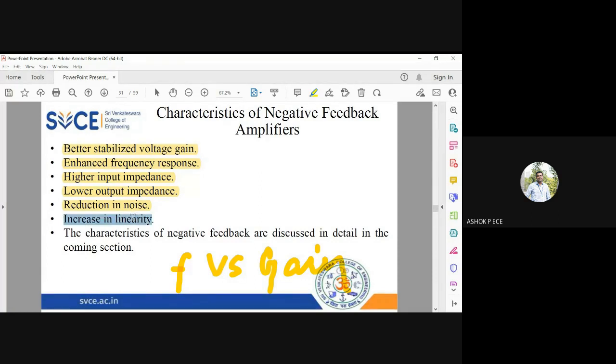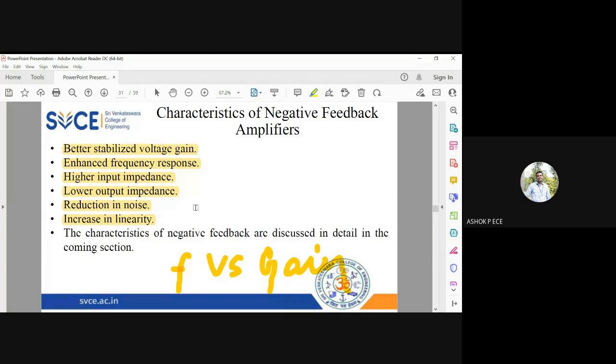Increase in linearity. I can say, in other words, reduction in distortion. So distortion and linearity are related. You have seen power amplifiers, right? In power amplifiers, the class A amplifier is the most linear amplifier, so distortion will be very low. Class B, class AB, class C: linearity is very, very poor. Class C is highly non-linear. Efficiency is high, but distortion is also very high. So linearity and distortion are related.